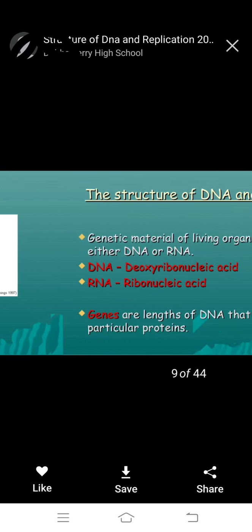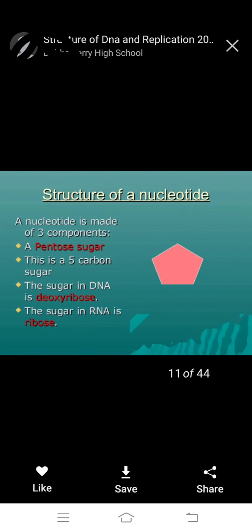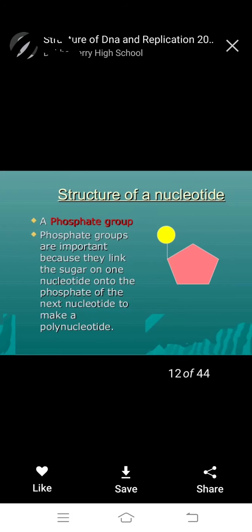Next, the structure of a nucleotide. A nucleotide is made up of three compounds. One is the pentose sugar, a 5 carbon sugar. The sugar in DNA is deoxyribose. The sugar in RNA is ribose.